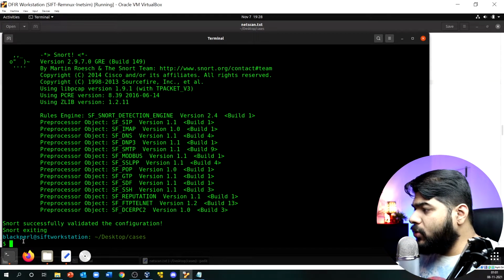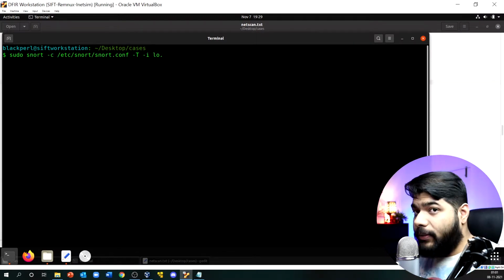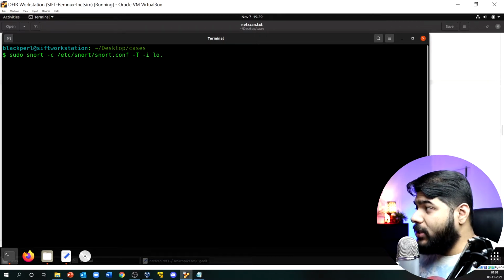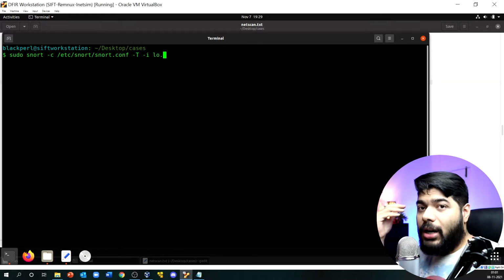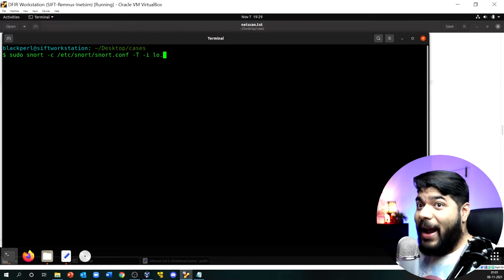Okay, so now what next? We need to run the same command, but at this point we need to point to our pcap file, which is the humongous pcap file, and ask snort to run its ingest rule index IDS rule against that particular packet capture file.